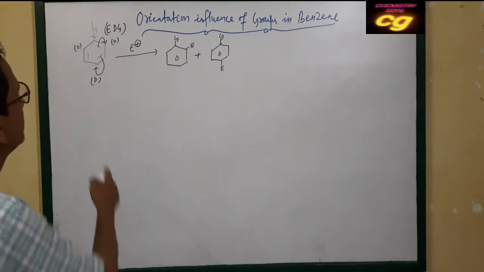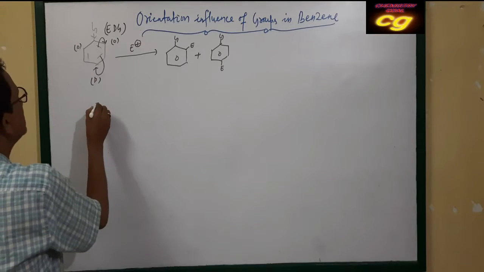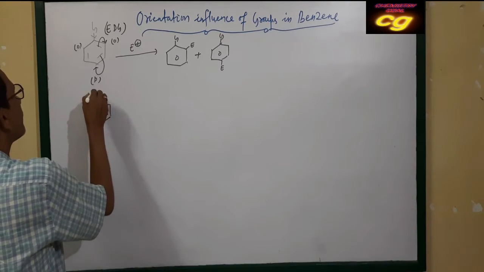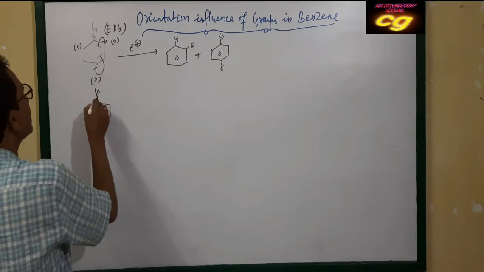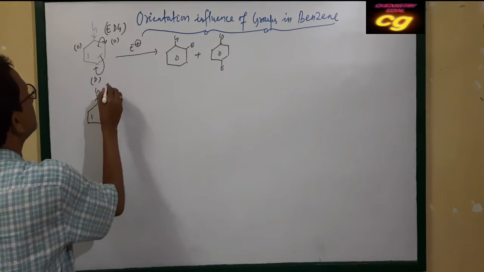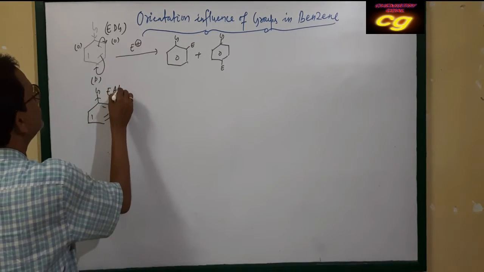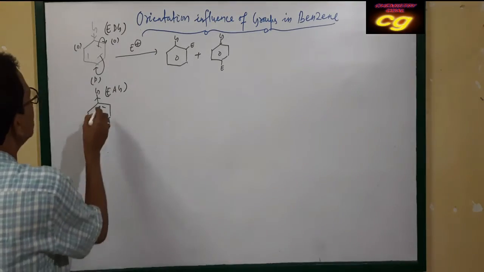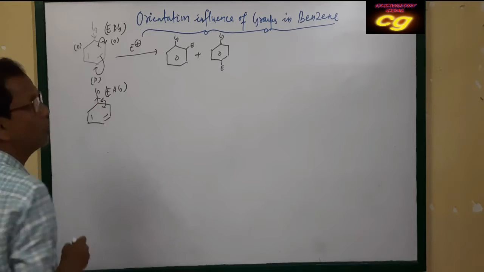This case depends upon the group. If the group is an electron attracting group, then electrons will shift towards the group.